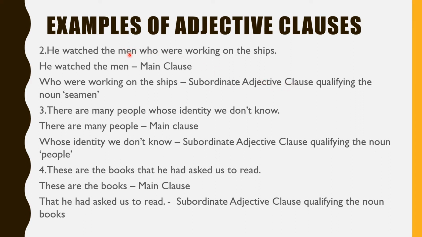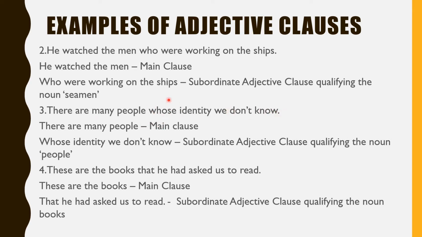Why is it an adjective clause? Because it is telling us something more about the men that he watched. So it is qualifying the noun men, and therefore it is an adjective clause. He watched the men is the main clause, and who were working on the ships is the subordinate adjective clause qualifying the noun men. You ask the question, he watched which men? Who were working on the ship. So therefore it is an adjective clause. When you ask the question which to the noun or the pronoun and you get an answer, then it is an adjective clause. The third sentence: there are many people whose identity we don't know.